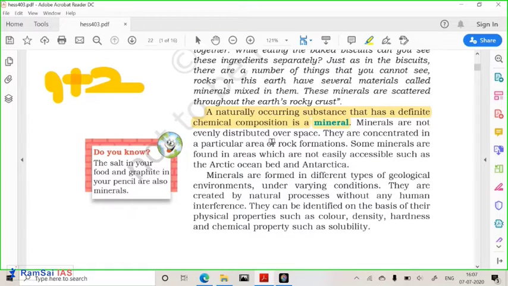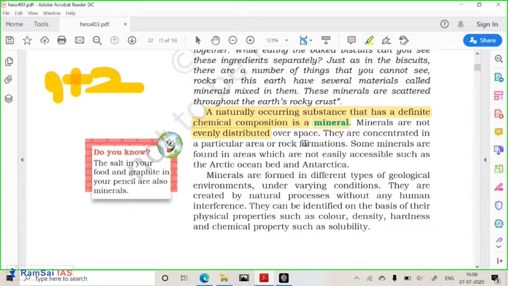These minerals are not evenly distributed. They are distributed according to the atmosphere, the geology, the erosion, and the weathering of that region. Getting it? Sometimes historical events matter. For example, in the Carboniferous period, a huge amount of ferns, algae, and plants underwent volcanic burial.